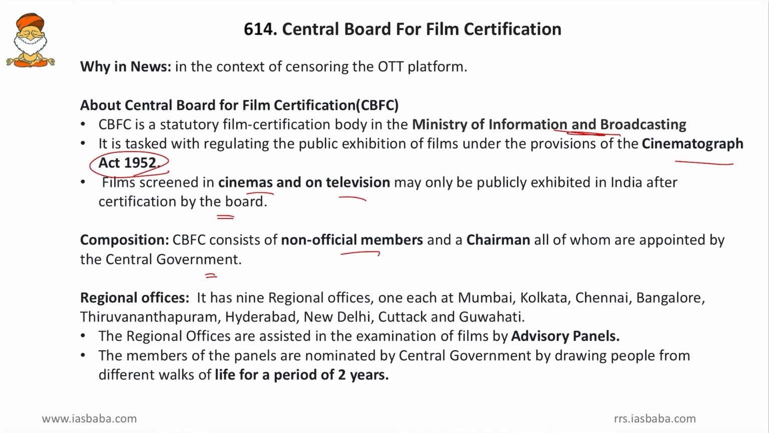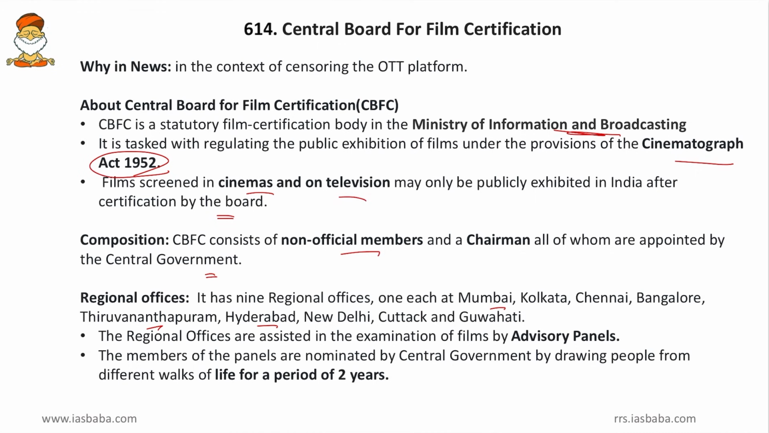So that is why, friends, even controversial personalities are appointed to this CBFC, and that is why the movie industry erupts every time a controversial person becomes the chairman of CBFC. Now coming to regional officers, it has 9 regional officers, one each at Mumbai, Kolkata, Chennai, Bengaluru, then Thiruvananthapuram, Hyderabad and New Delhi, Cuttack and Guwahati.